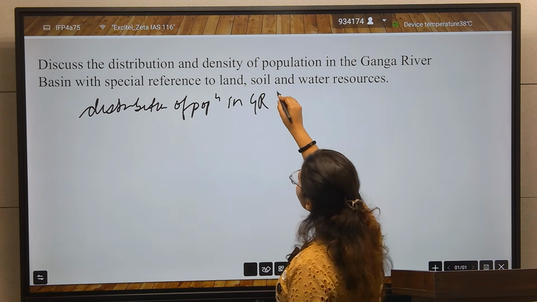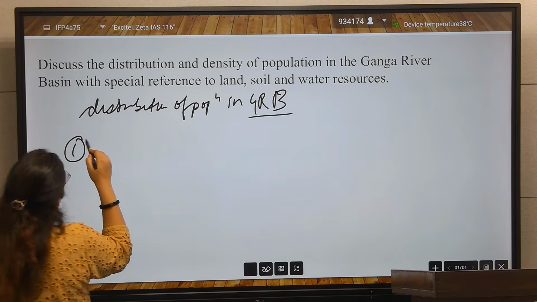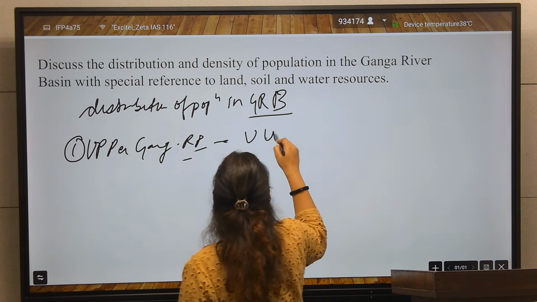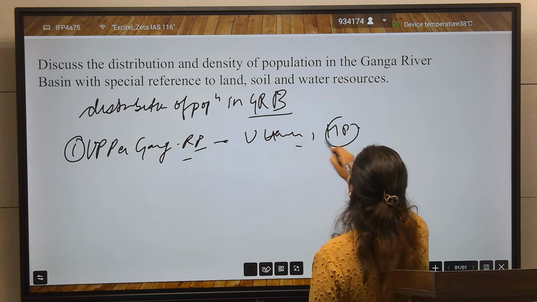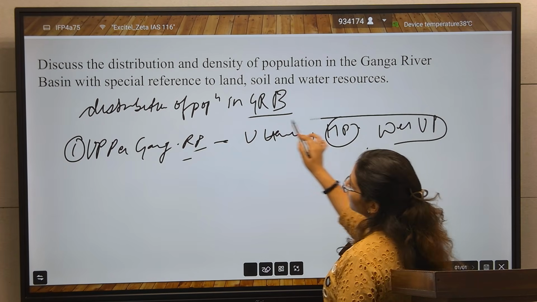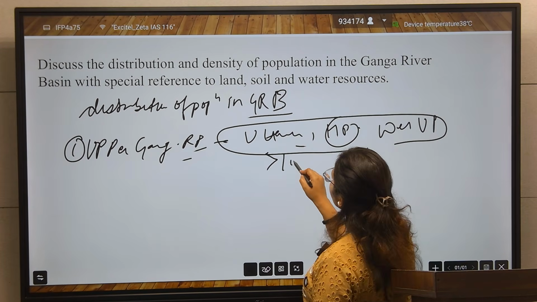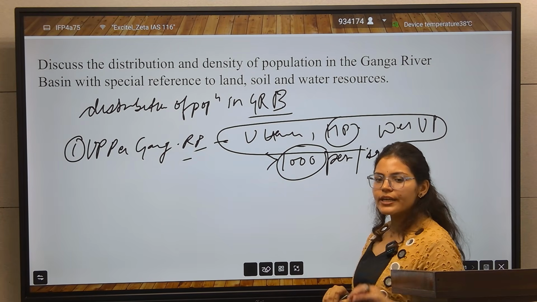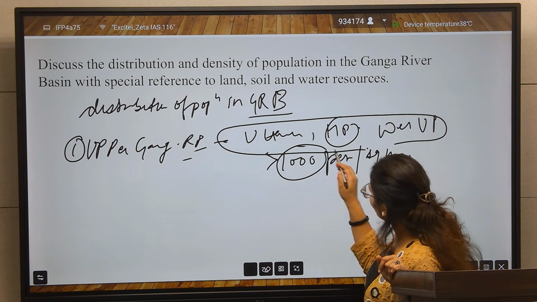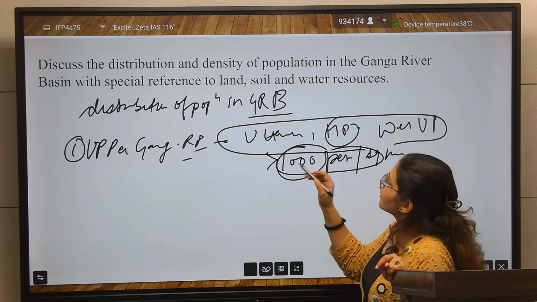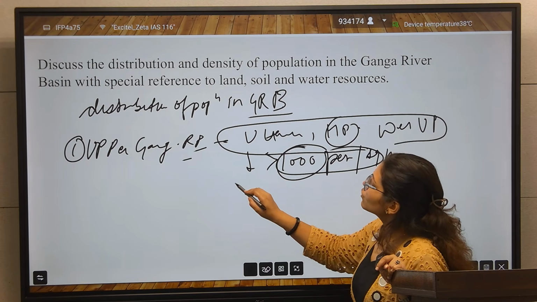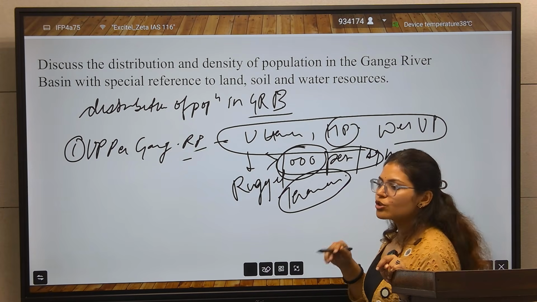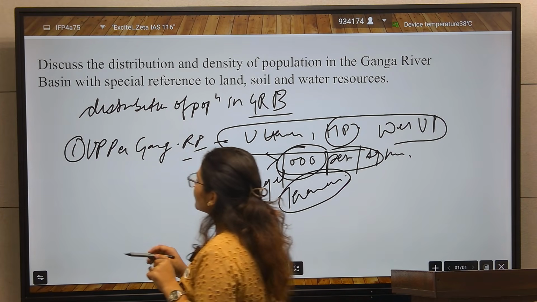in the Ganga river basin. So first is the upper Ganga river basin. Here Uttarakhand, some part of Himachal Pradesh, and some part of Western UP come in the upper Ganga plain. Here the population is less than 1000 persons per square kilometer, so the distribution is comparatively less. If you don't know the data, you will simply write comparatively less. Why is this less? Due to rugged terrain. So here the topography is not so good.